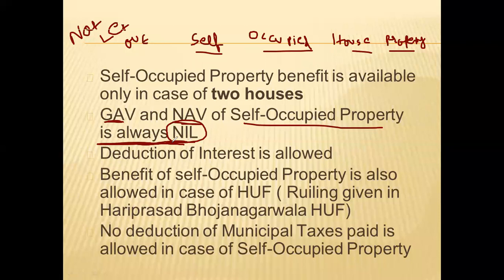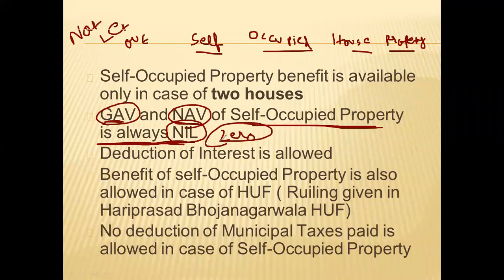So sometimes what may happen in examination, they will give you all the details, municipal value, fair rent, okay, and they will tell you to calculate the GAV. And in that, one note will be there, the property is self-occupied by the owner. So no need of calculating anything, because GAV and NAV of a self-occupied house property is always zero, means nil. Okay.